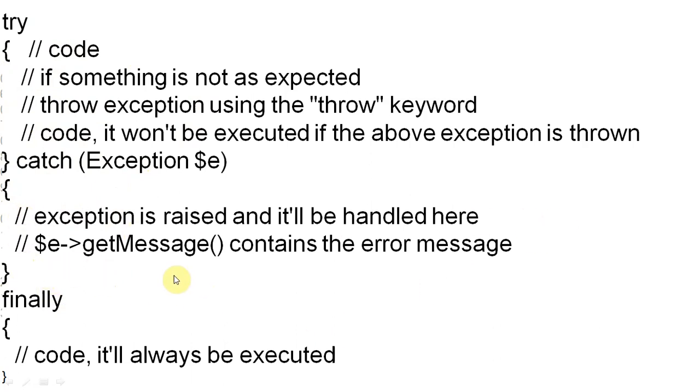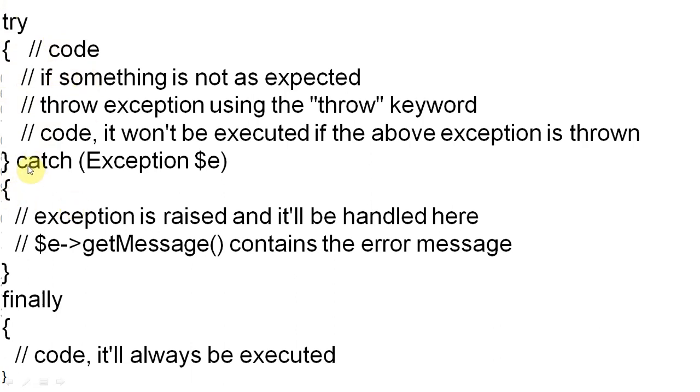Here e is the object of the exception, and e dot get message will display the message recorded in the try block, or a predefined message will be displayed by this catch block. And suppose there is no error in the program, the program is correct. In that case no exception will be thrown to the catch block.